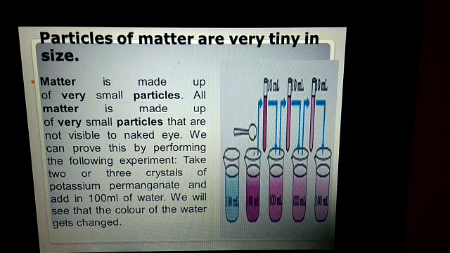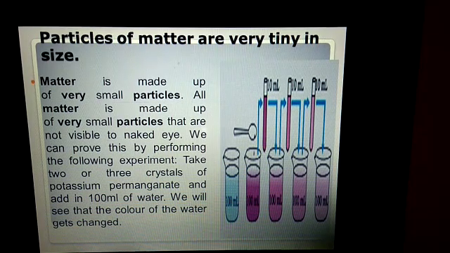We can prove this by performing the following experiment. You need to take 2 or 3 crystals of potassium permanganate and add them to 100 ml of water. When you add it to water, the color of the water will change. Now you need to take 10 ml from the colored water and add it to the next test tube of 100 ml of water. You will see that the color looks slightly faded from the previous test tube.